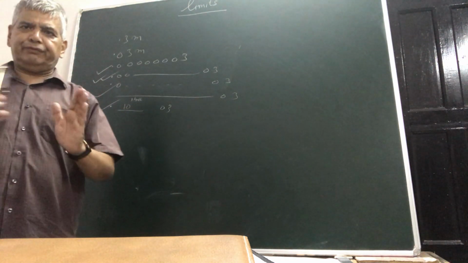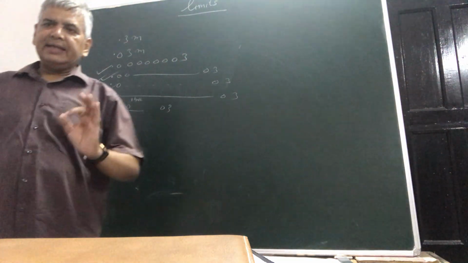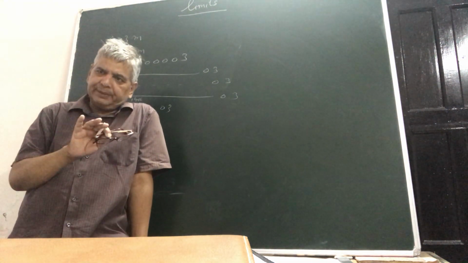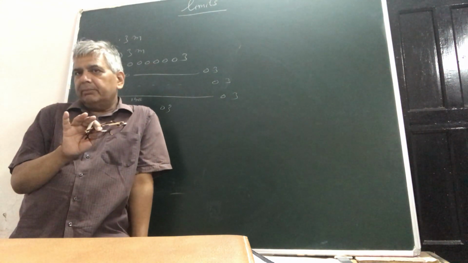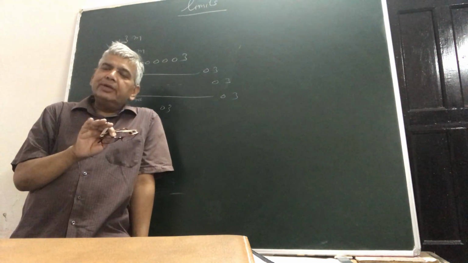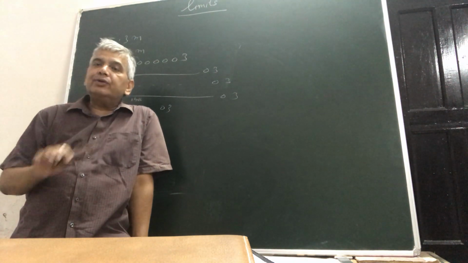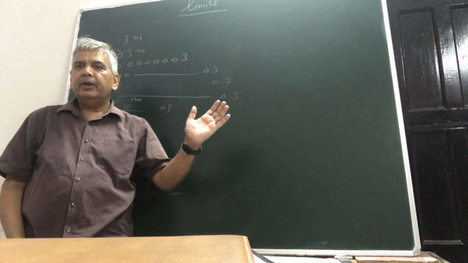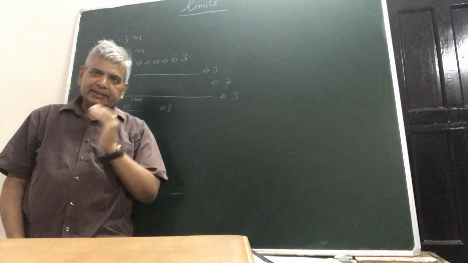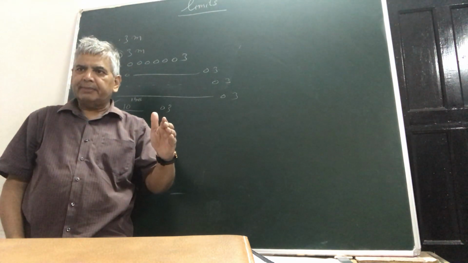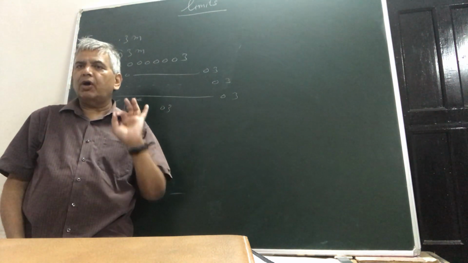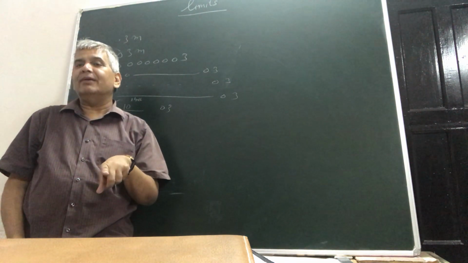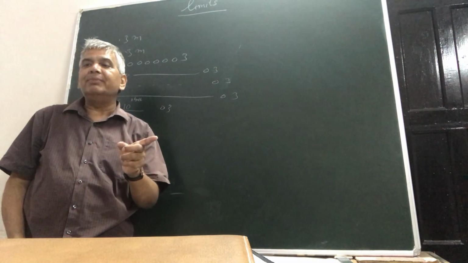The essence of this whole thing is that no number in mathematics can be said to be very near to something. Because you think of any number, and in comparison to this number, you can again think of a number in comparison to which the earlier number becomes extremely large. So the point which I am emphasizing to you is that there is no end in mathematics. You can think of any small number, howsoever small, howsoever negligible, but still you can think of a number in comparison to which the earlier thought of number becomes extremely large.